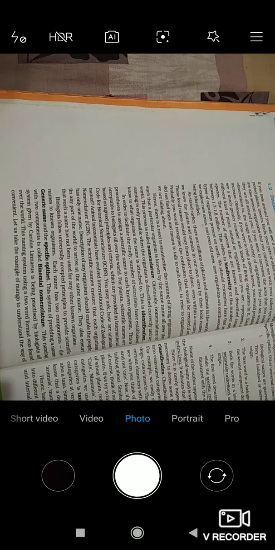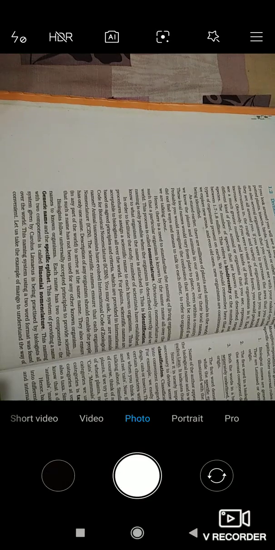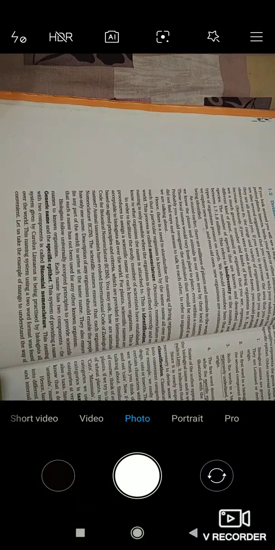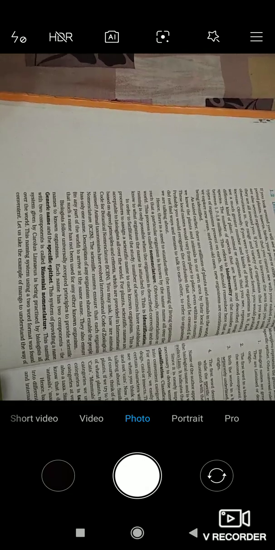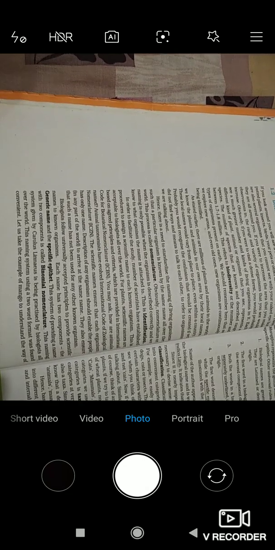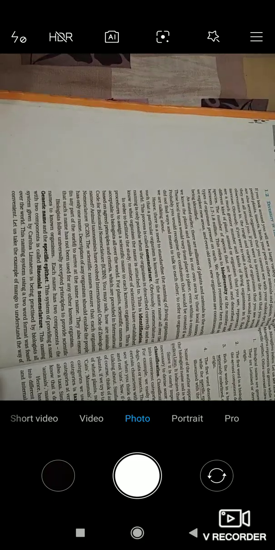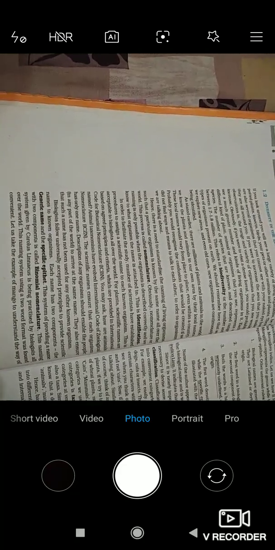Let's see the next statement. This is acceptable to biologists all over the world. The scientific name which the scientists give to plants and animals is accepted by biologists all over the world. Let's first understand what a biologist is. A biologist is a scientist who studies biology, and these biologists accept the scientific names of plants and animals given by these scientists.